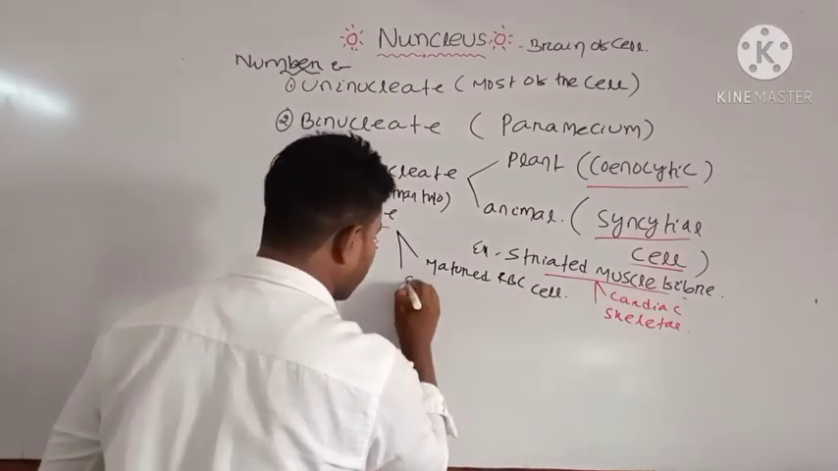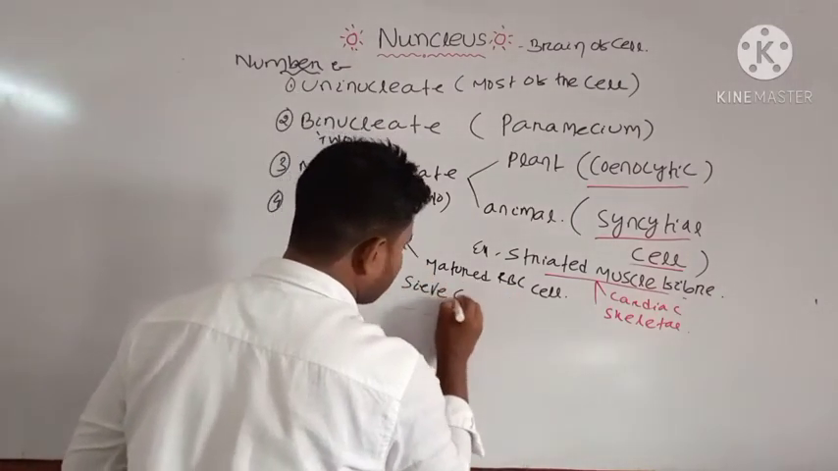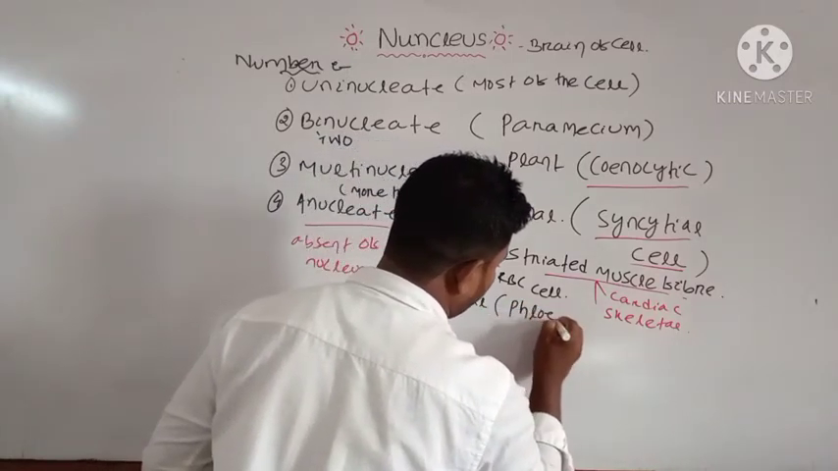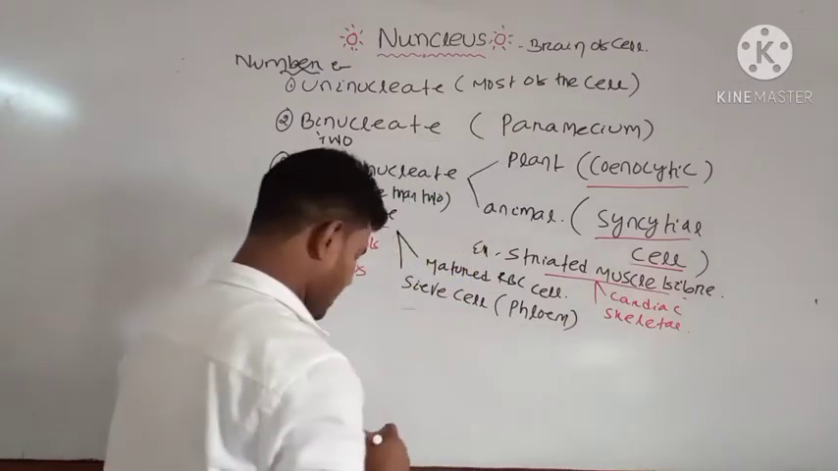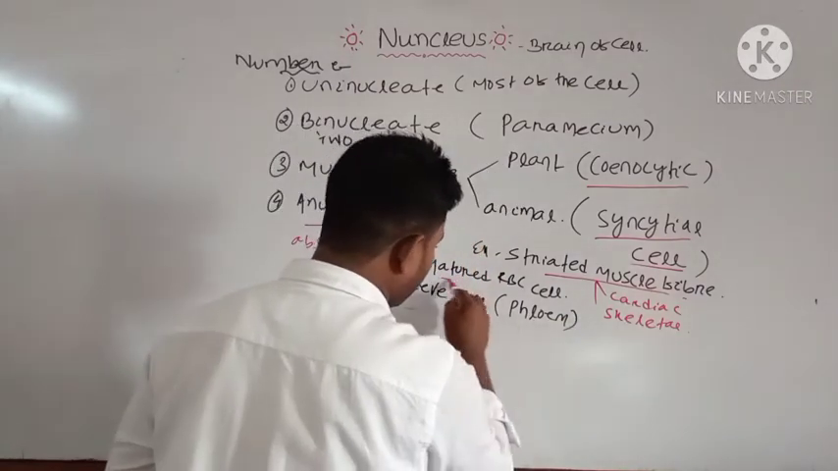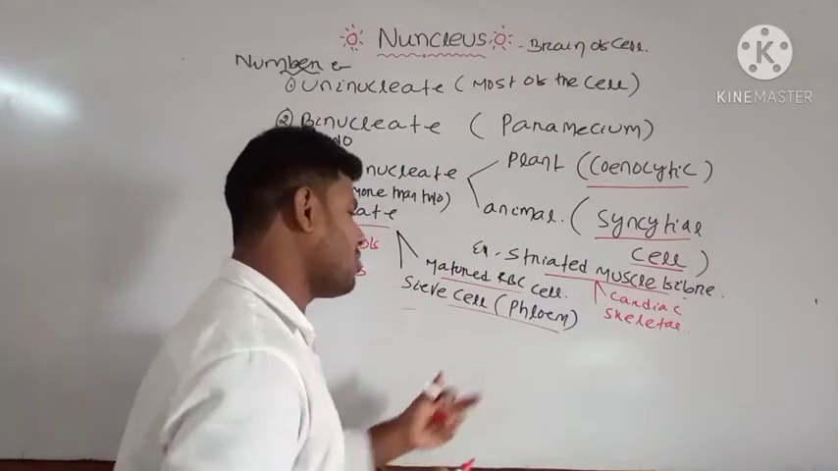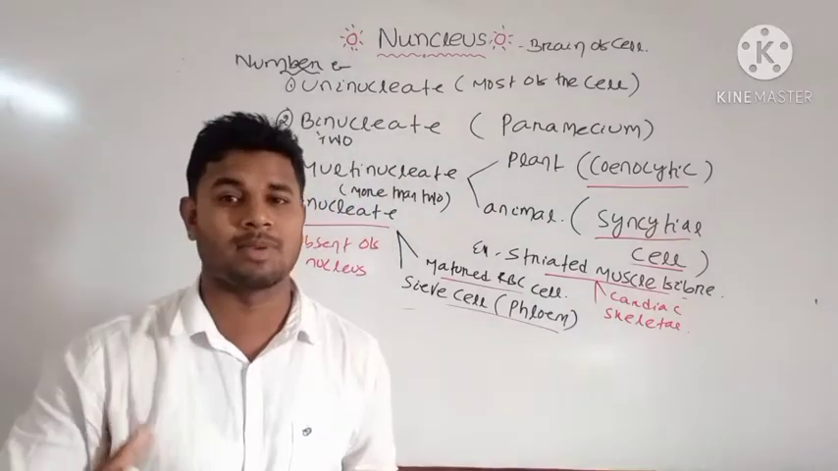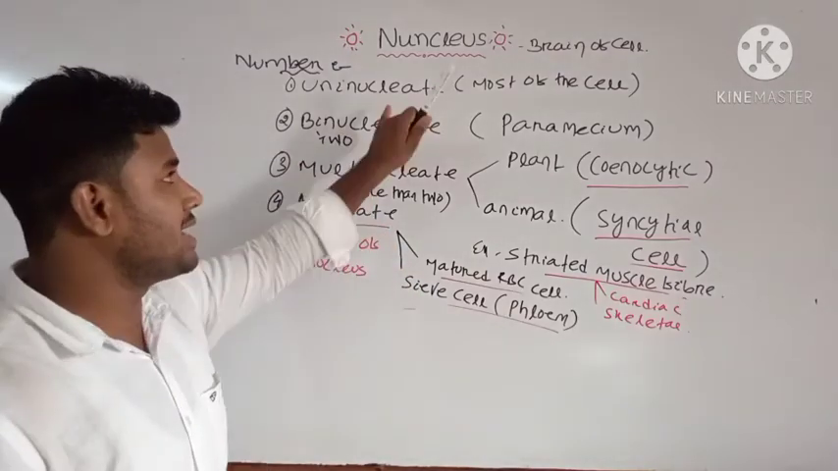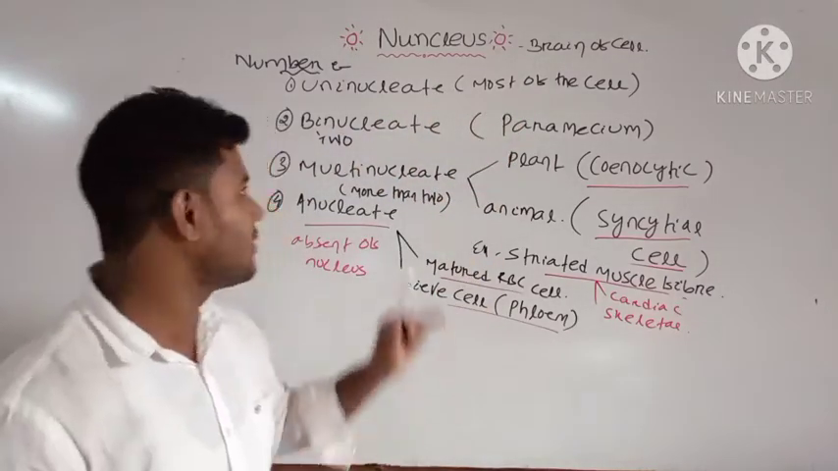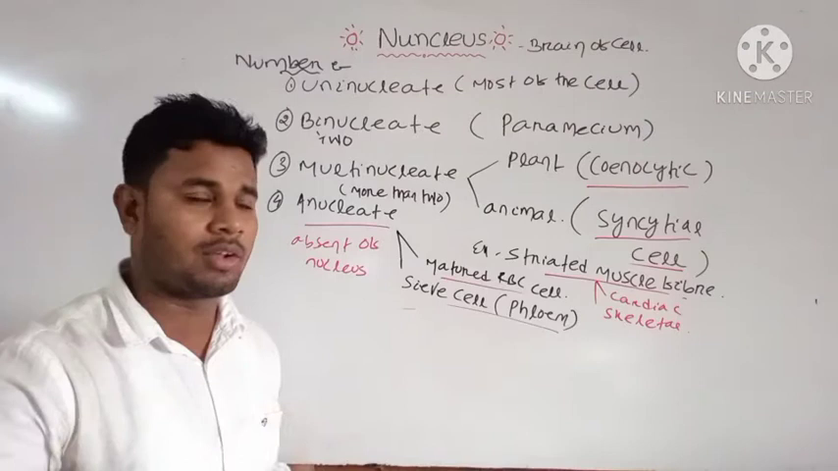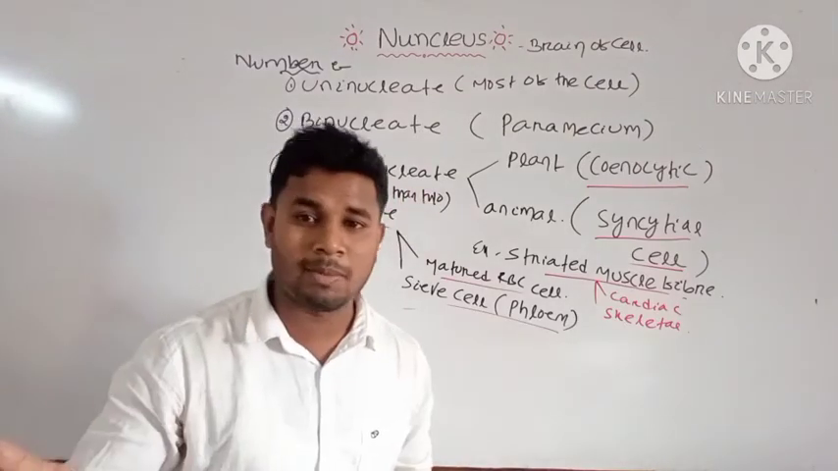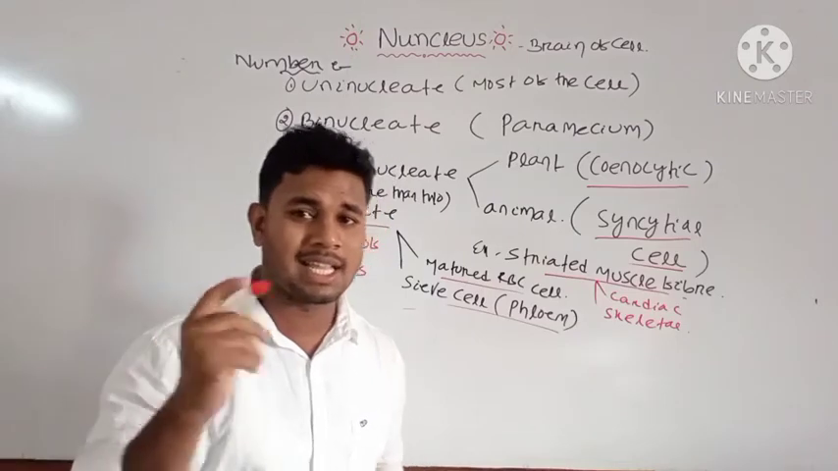Then sieve cells. Sieve cells are found inside your phloem. These are some important numbers found inside the nucleus or inside the cell. You will find the deviation of number: uninucleate, the presence of single nucleus; binucleate, the presence of two nucleus; multinucleate means more than two nuclei are present inside a single cell.